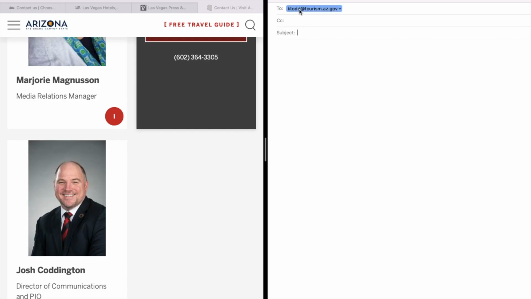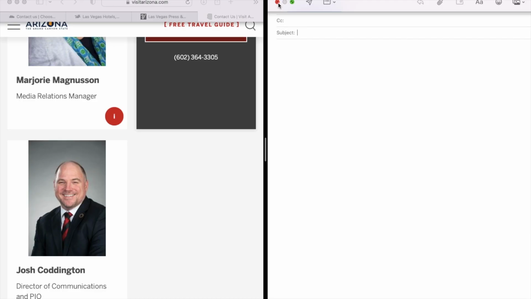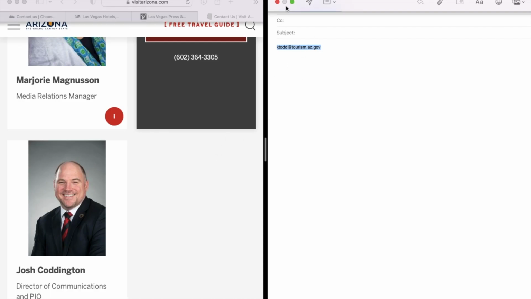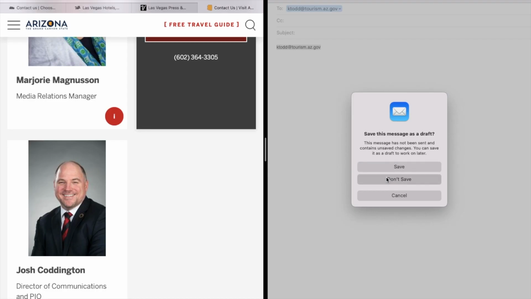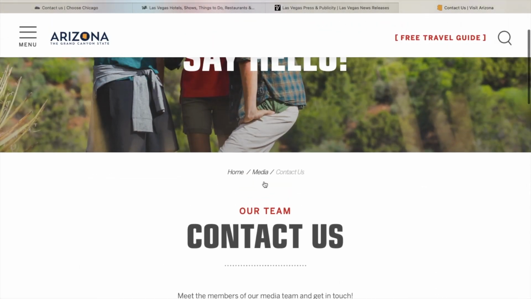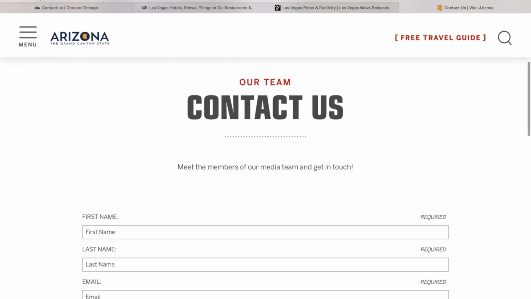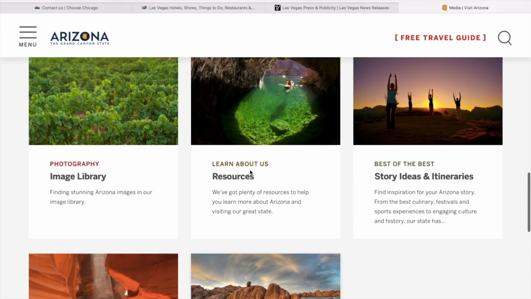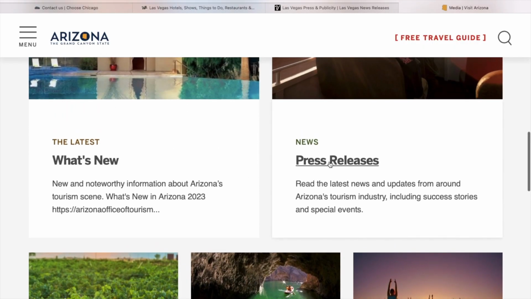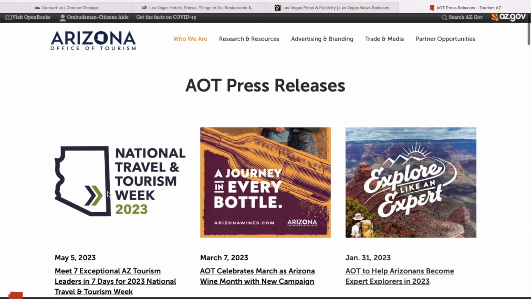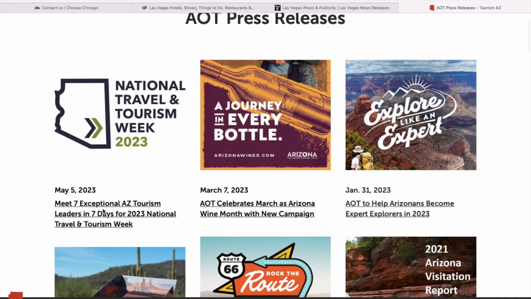Now sometimes it is hard to find the person's email address, like I said, but for this one it's ktodd at tourism.az.gov, and we're just going to look for another way that you can reach out to these particular tourism boards. So we're going to go back, right? Once we go back, you want to look for something that says press release. Now for press release, this is another way. Like I said, if you can't find anyone's email address that works for that particular company, you're going to go to press release, and it's going to show you all of the press releases.